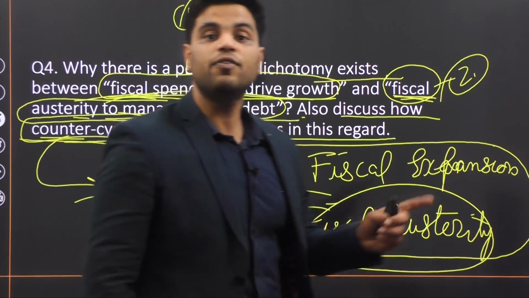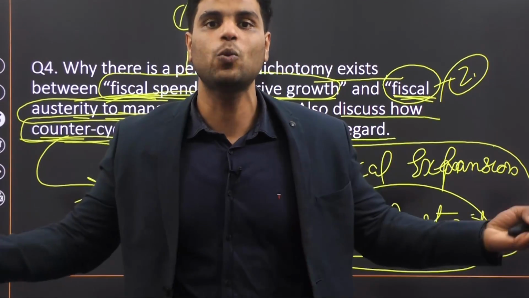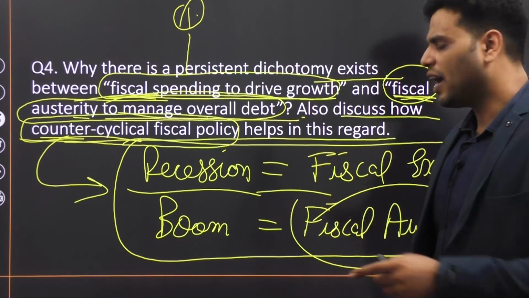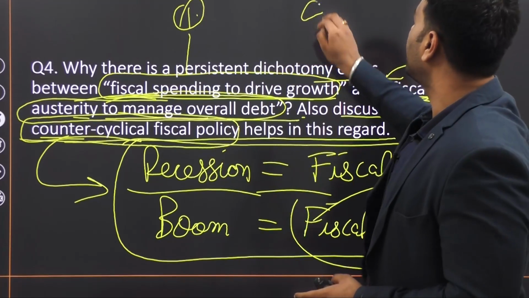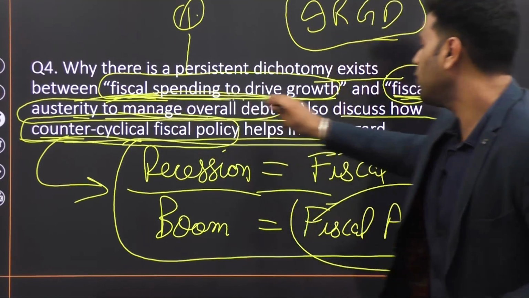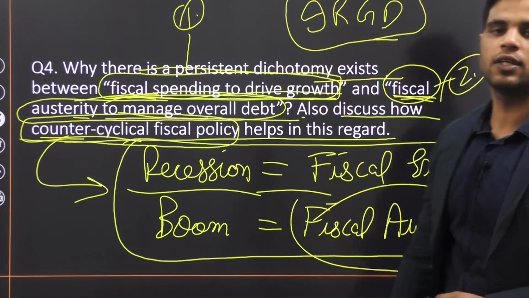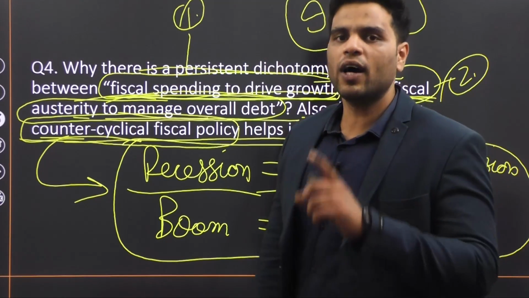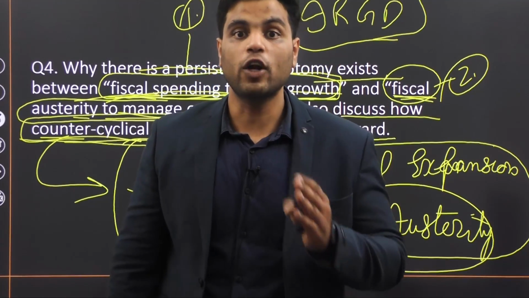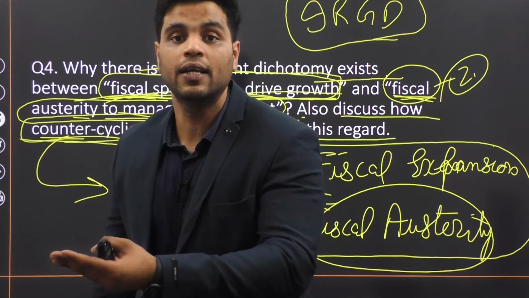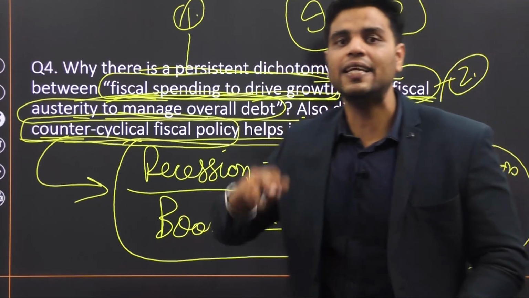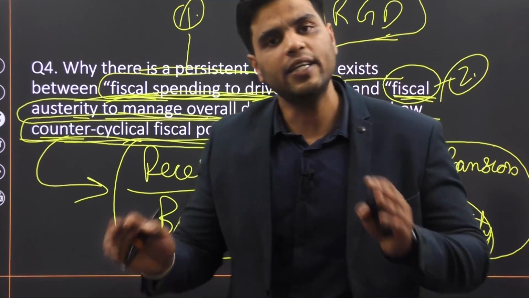So counter-cyclical fiscal policy is actually the middle ground between these two extremes. All right? But one more thing. We have discussed interest rate growth differential. Many supporters of this philosophy, fiscal spending to drive growth, believe that if you implement your fiscal stimulus properly, then your growth rate would increase. And if your growth rate is more than the interest rate at which you have borrowed, then your debt automatically